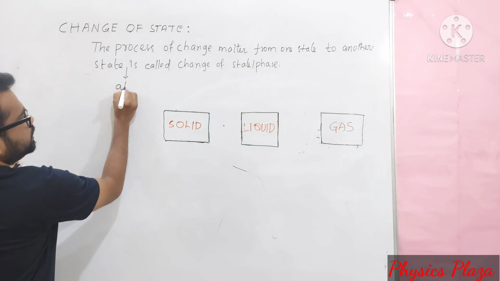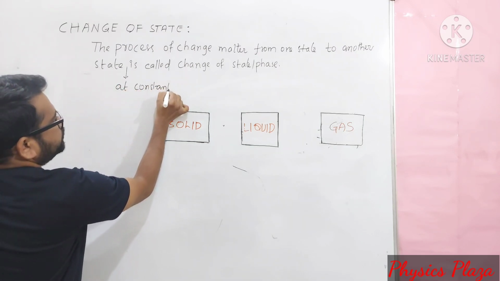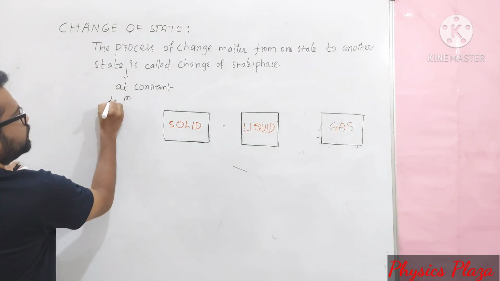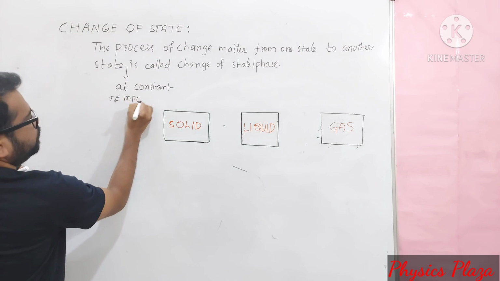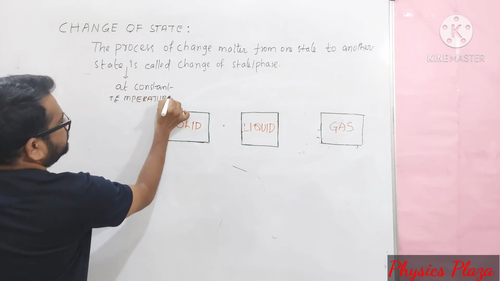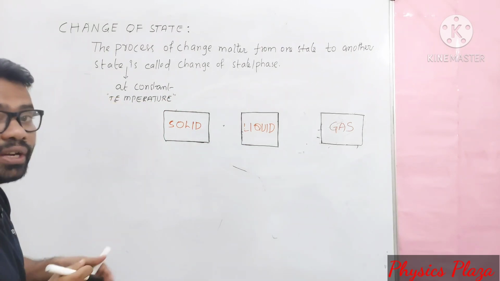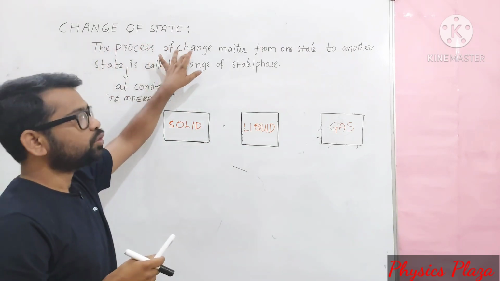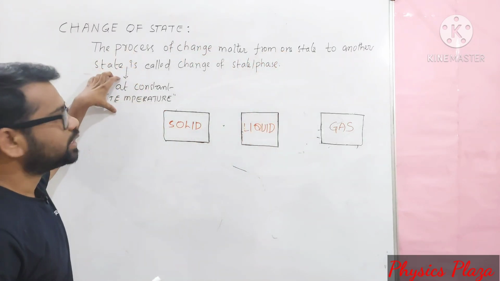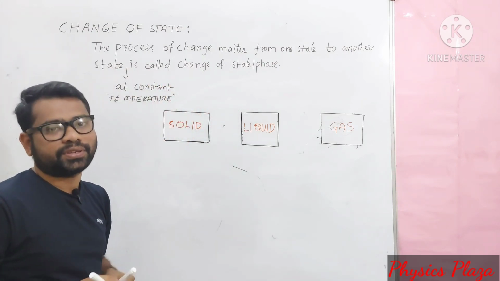Children, here a constant temperature is mandatory. At a constant temperature, this is very important. At a constant temperature is called change of state. Children, what is change of state? The process of change of matter from one state to another state at a constant temperature is called change of state or change of phase.